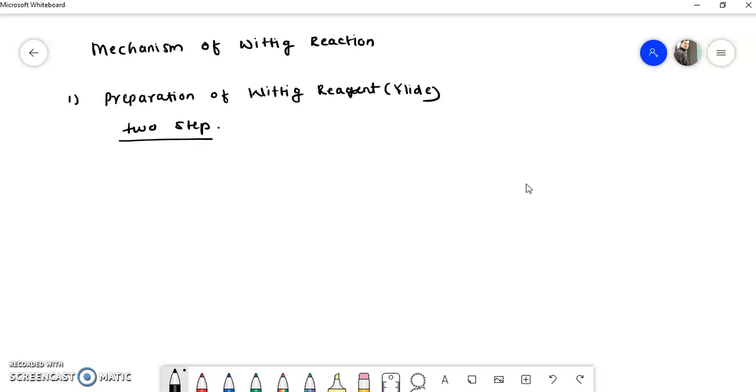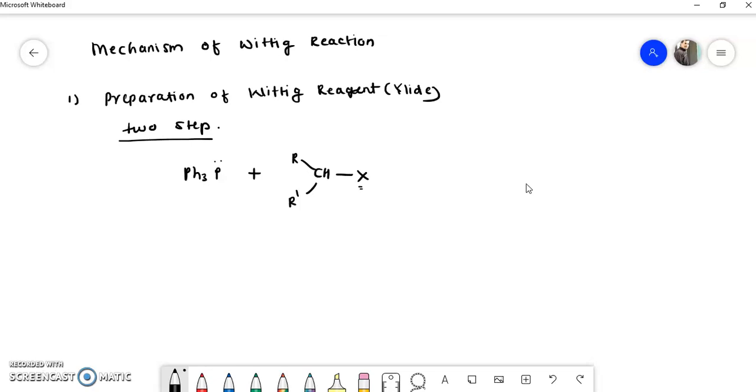It is prepared by using an alkyl halide. First of all we have to take triphenyl phosphine and react this triphenyl phosphine with the alkyl halide, R dash X, where X is a halogen.